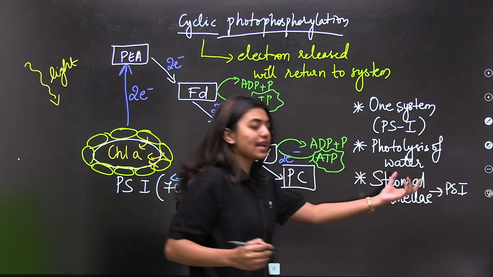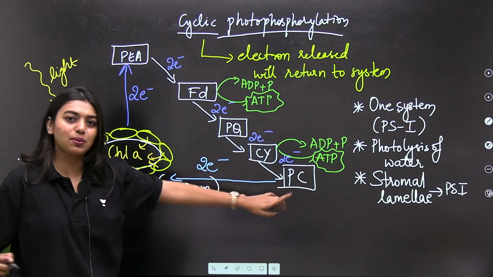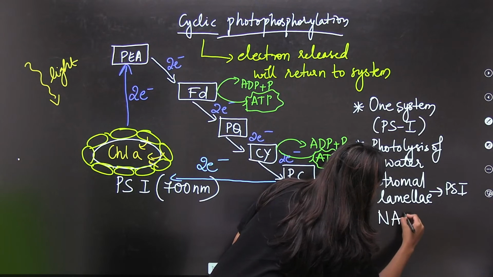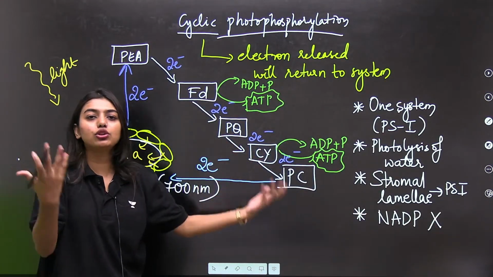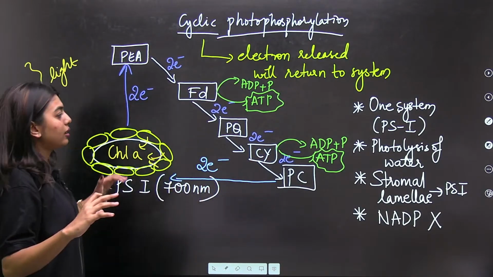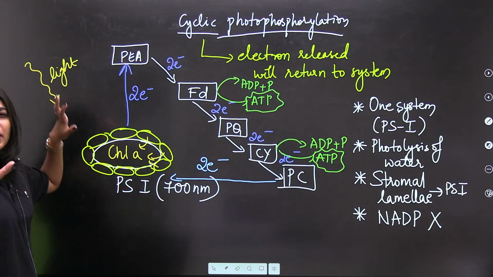So, where will this cyclic phosphorylation happen? Photophosphorylation happens in the PS1. And here we do not have our NADP. No NADP, right? So, we do not care about reductase also. Is it clear? So, this is very, very important. Okay, let's do a quick revision.